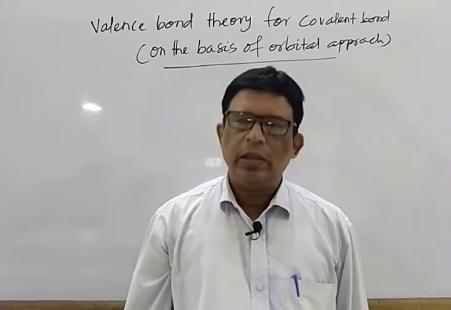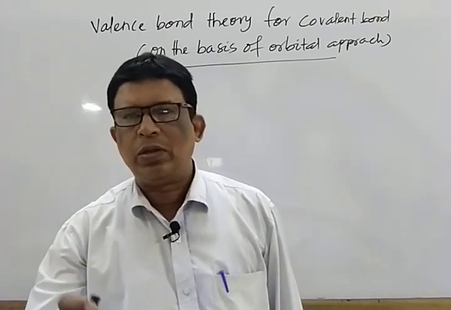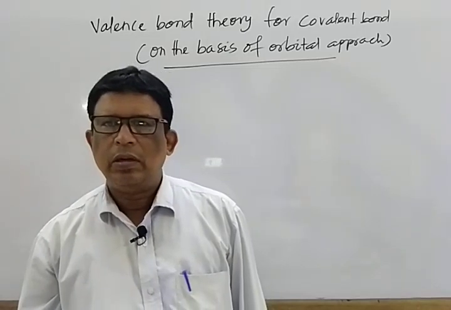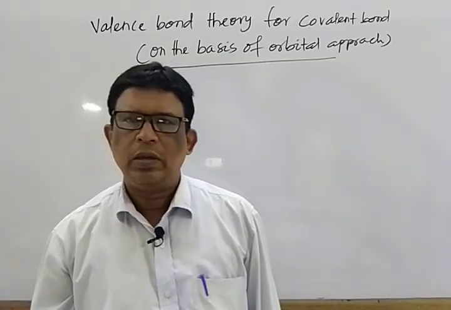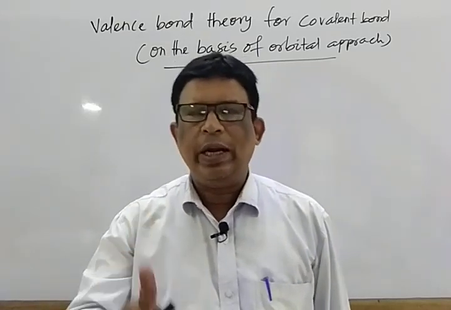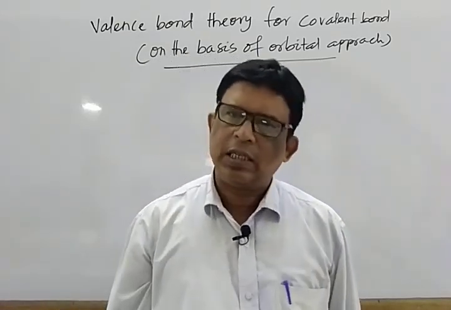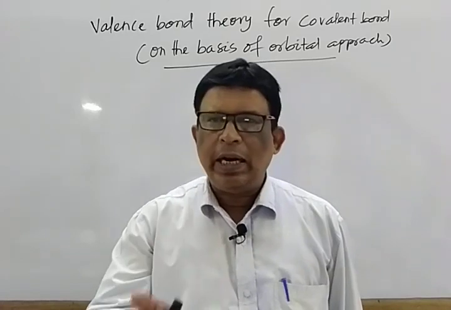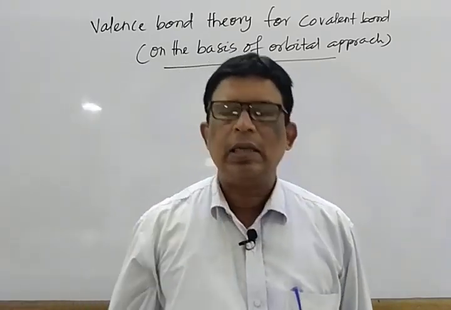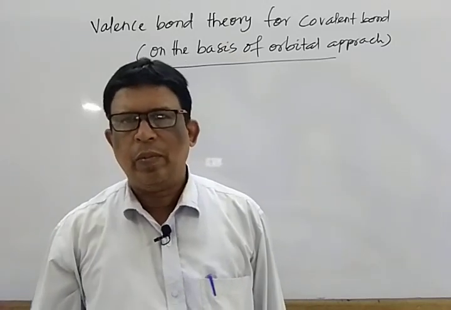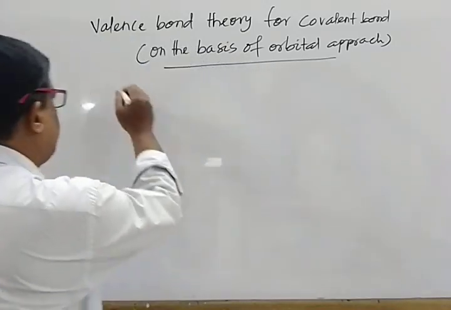So, on that basis, there are two types of covalent bond. One is sigma bond and one is pi bond. Overlapping takes place along internuclear axis, known as sigma bond. Overlapping takes place sidewise above and below the internuclear axis, known as pi bond. Mark that two types of bond are there.